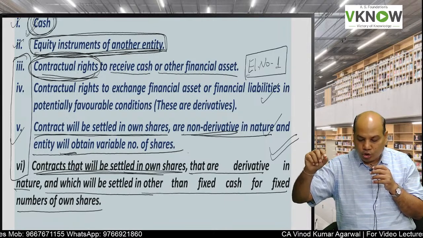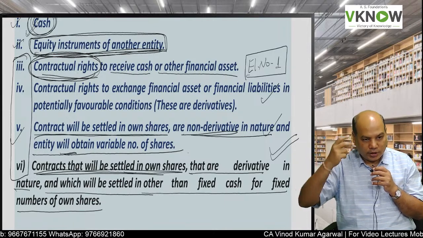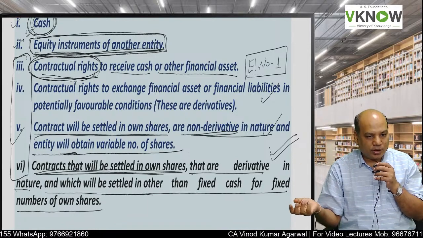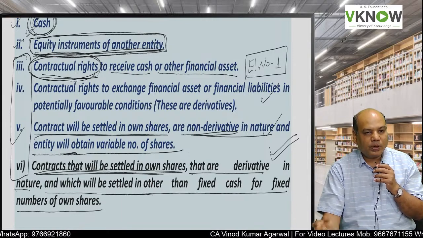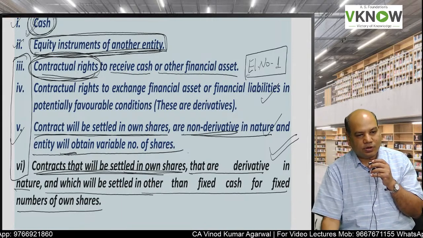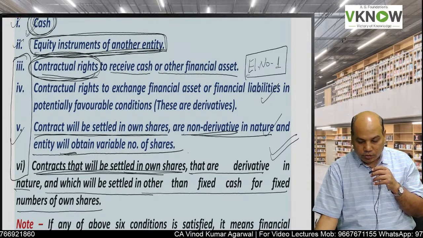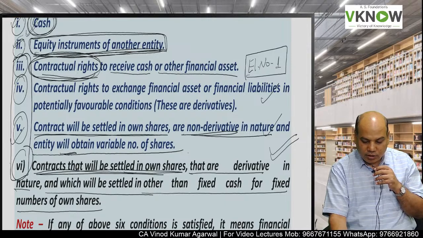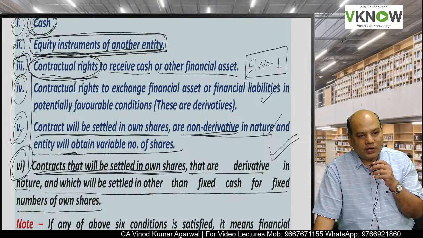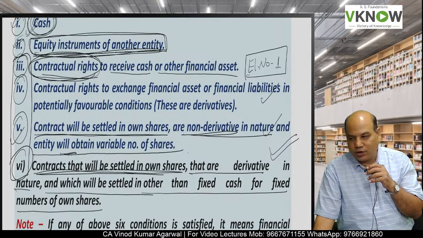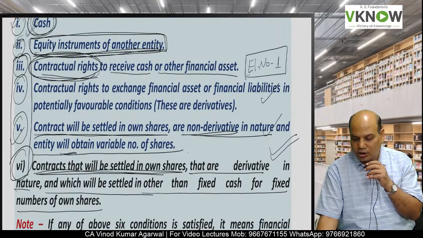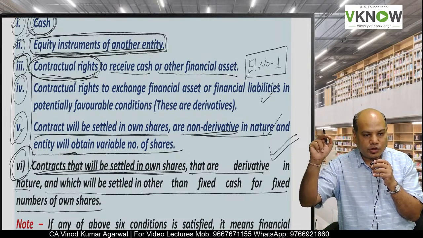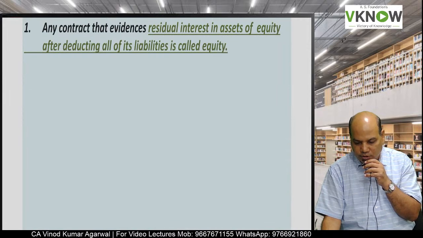The last one is a non-derivative contract which will be settled in a variable number of equity shares or variable cash, but not fixed cash against a fixed number of shares. If any of these 6 elements are present, then that contract will be a financial asset and the entity will apply Ind AS 32 and Ind AS 109 for accounting, measurement, recognition, and Ind AS 107 for disclosure purposes.